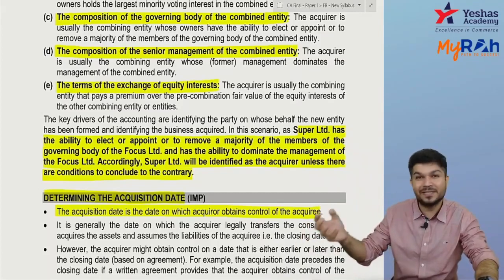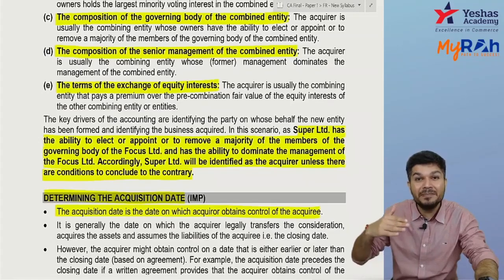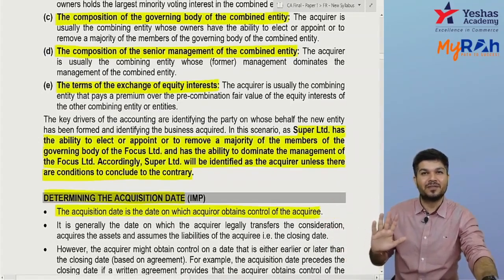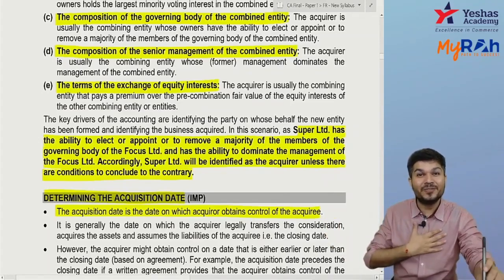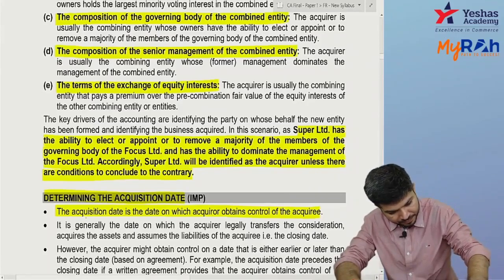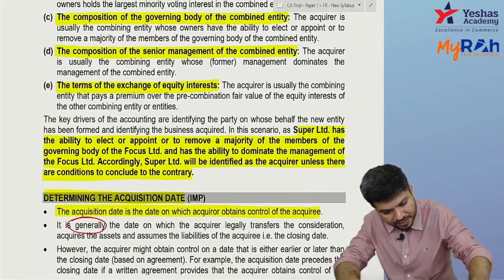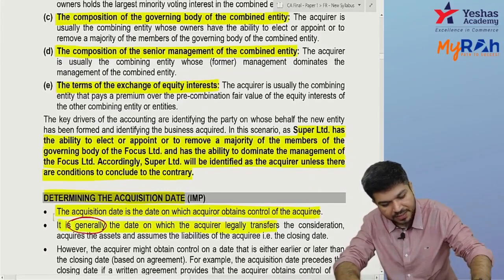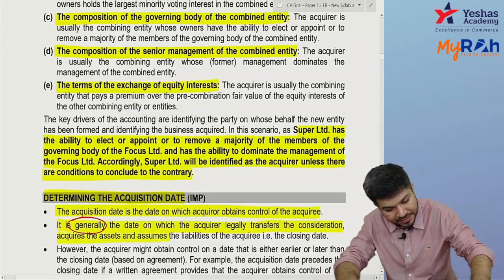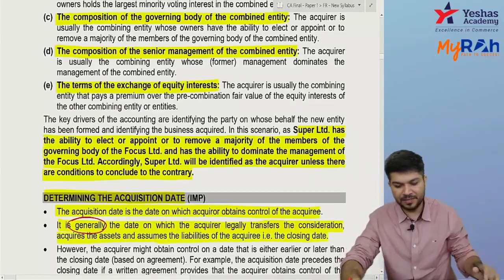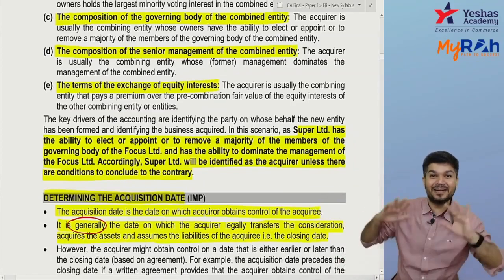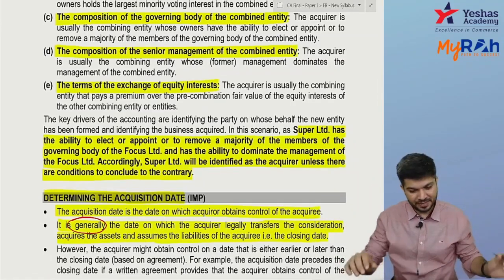Sometimes you'll give me your assets and liabilities right now, and I might be paying you later as per the agreement. So the date on which you get control is the acquisition date. It is generally the date when you transfer the consideration, acquire the assets, assume the liabilities. Generally when I pay, you will give me assets and liabilities, and I get control over them.